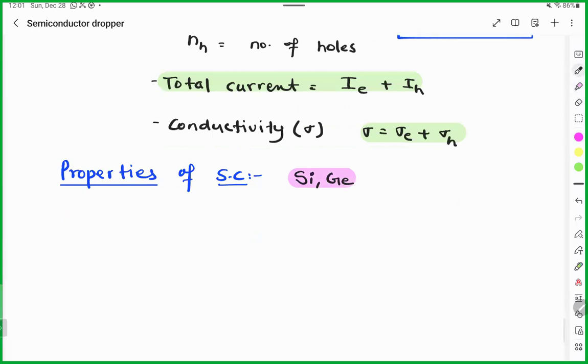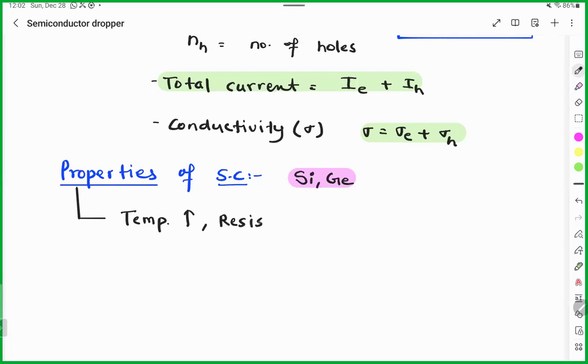So when we talk about this pure semiconductor, Chandana, what will be the impact of temperature if you increase temperature? If you increase temperature, what will be the impact on the resistance and conductivity? Sir, resistance increases.